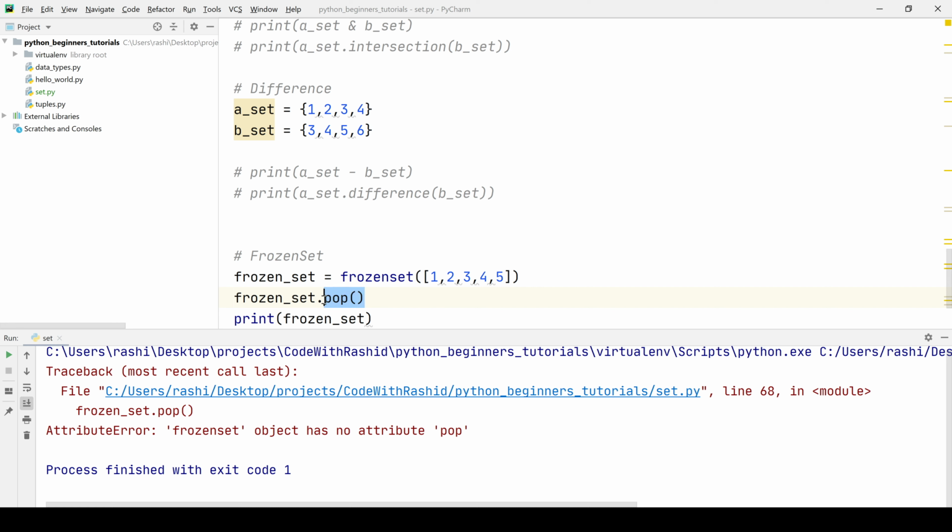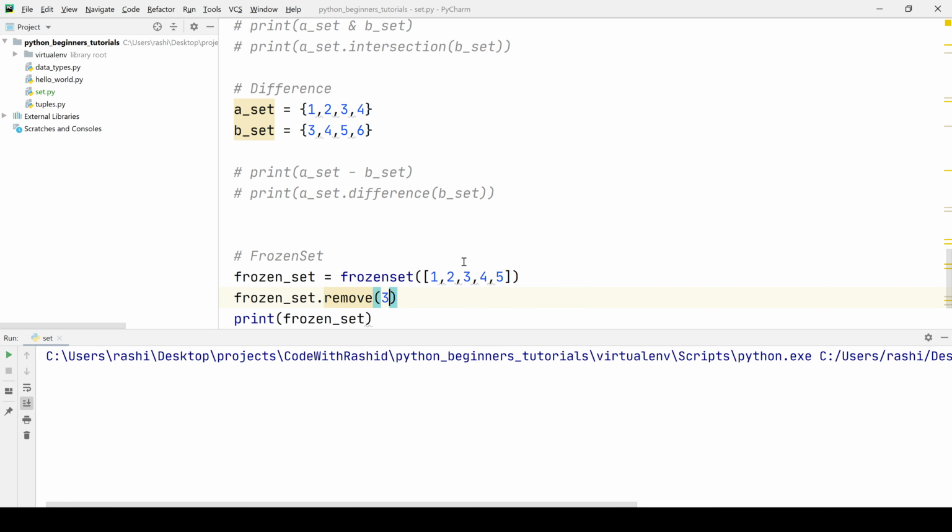Similarly, I cannot add any value because this is not supported. In simple terms, we cannot actually modify the frozen set.